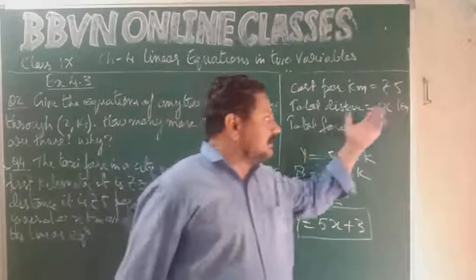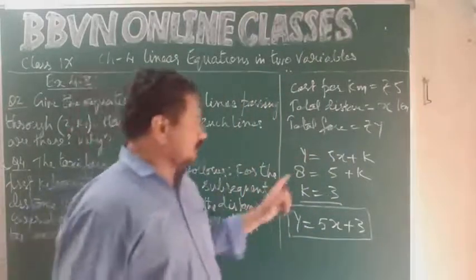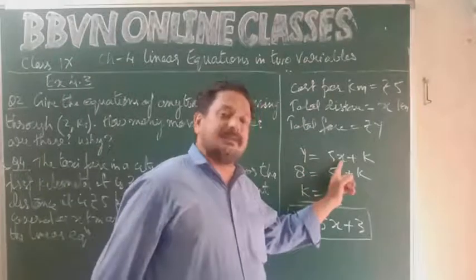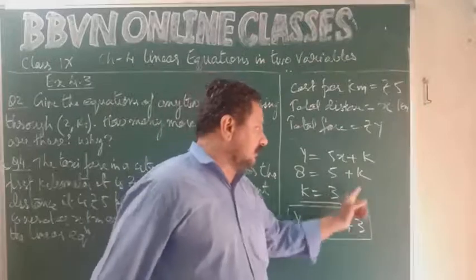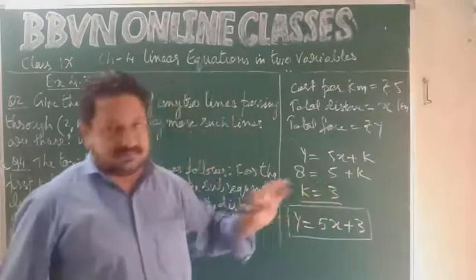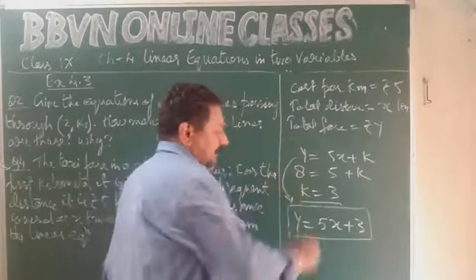So we have a condition available in the question. For the first kilometer, the charge is rupees 8. So y equal to rupees 8, x is equal to 1 kilometer. So 5 into 1 is 5 plus constant. So k equal to 8 minus 5, 3. So this equation turns out to be y equal to 5x plus 3.